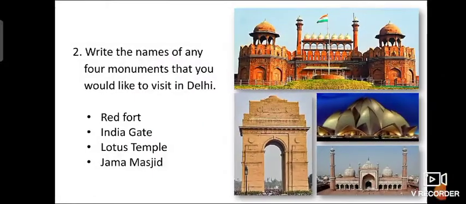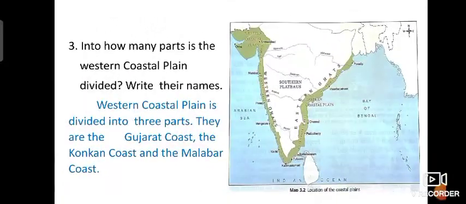Next, the third question: into how many parts is the western coastal plain divided? Write their names. The western coastal plain is divided into 3 parts.